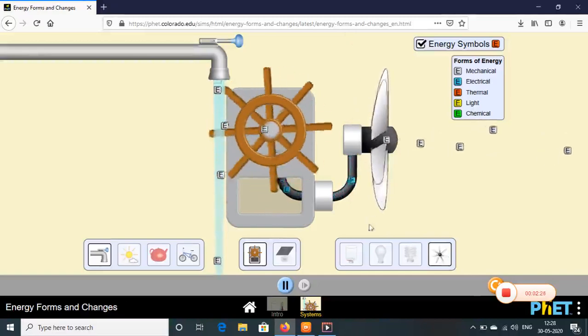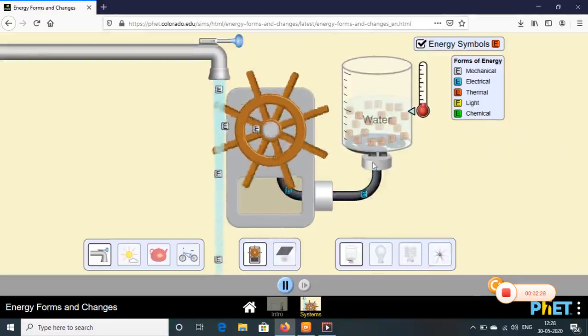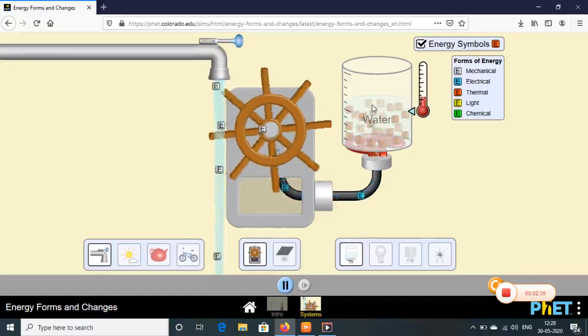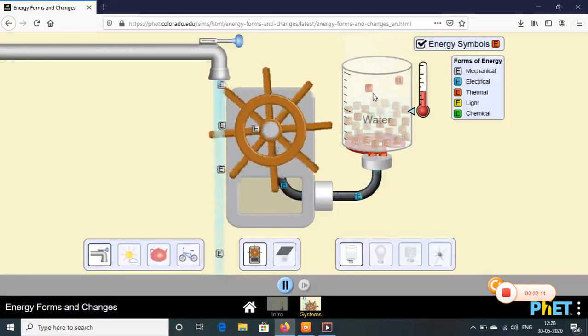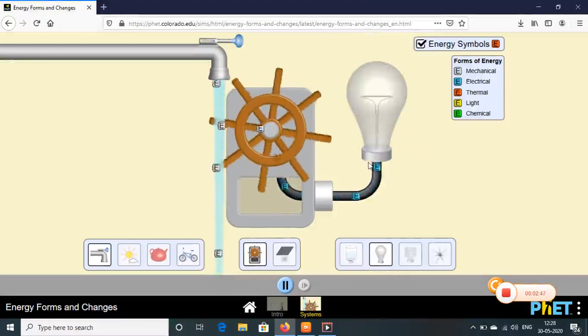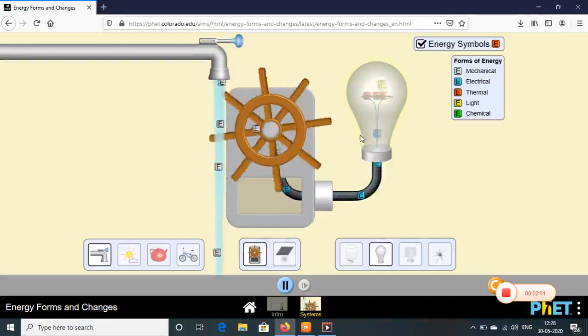Again, we can keep the water, we can heat the water with the help of electrical energy. You find that the water is getting heated and gets converted into steam. Instead of water, I can connect a bulb also. So if you see, if the electrical energy is supplied to the bulb, it starts glowing.